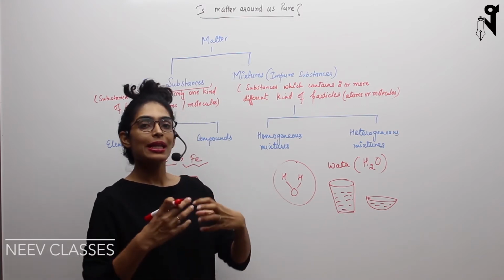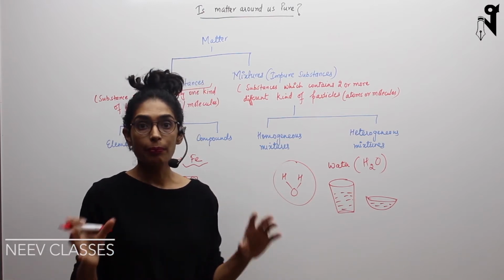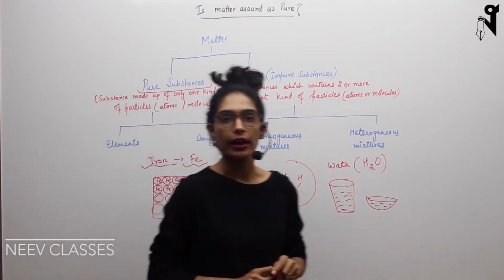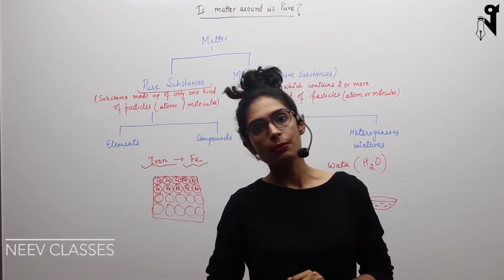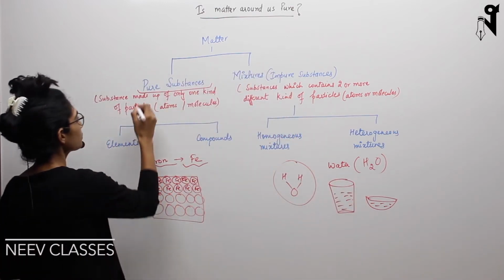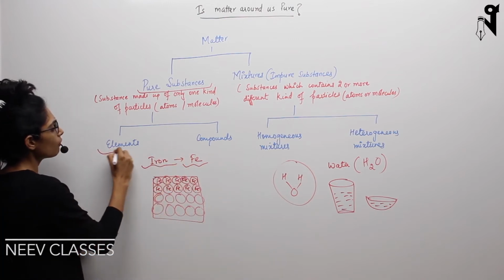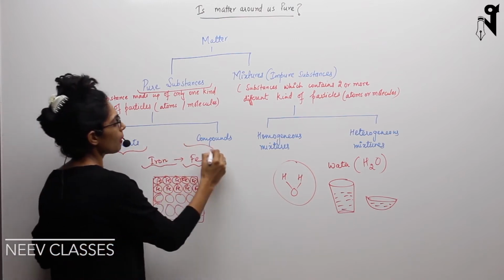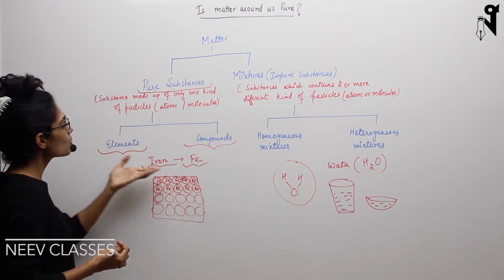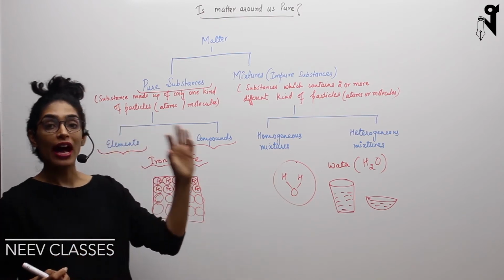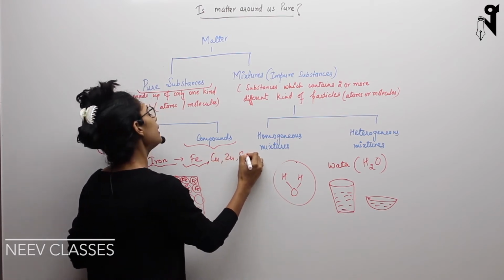So it can be the same type of molecules or it can be the same type of atoms. It can be anything. But it should be just one single kind of atom or molecule throughout the mass. It cannot vary. Then only it will be called a pure substance. As I mentioned just now, we can have two types of pure substances. One is elements, another is compounds. Compounds are the ones which have molecules like water, and elements are the substances which are made up of a single same type of atoms like iron. I can say copper, zinc, silver, any element you talk about.